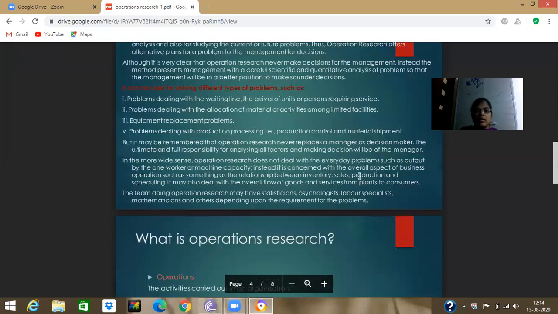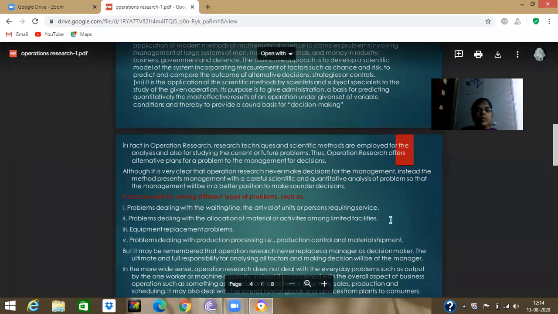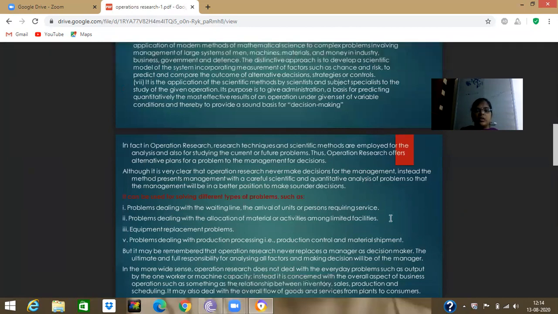In fact, in operation research, techniques and scientific methods are employed for the analysis and also for studying current or future problems. Thus, operation research offers alternate plans for a problem to the management for better decisions.